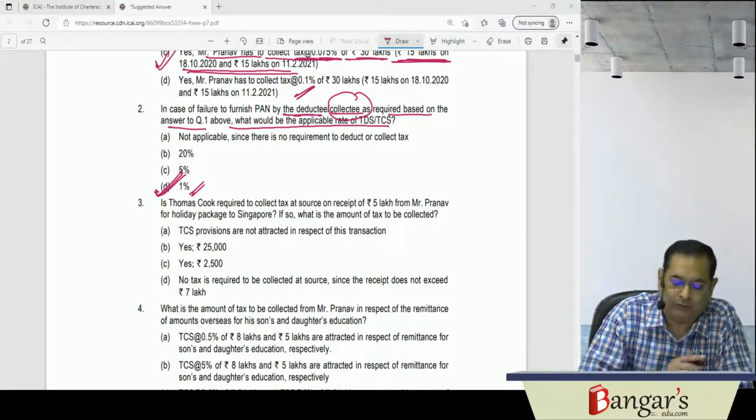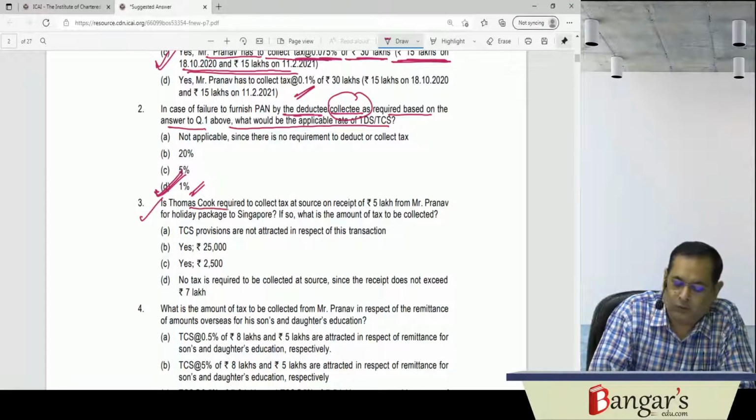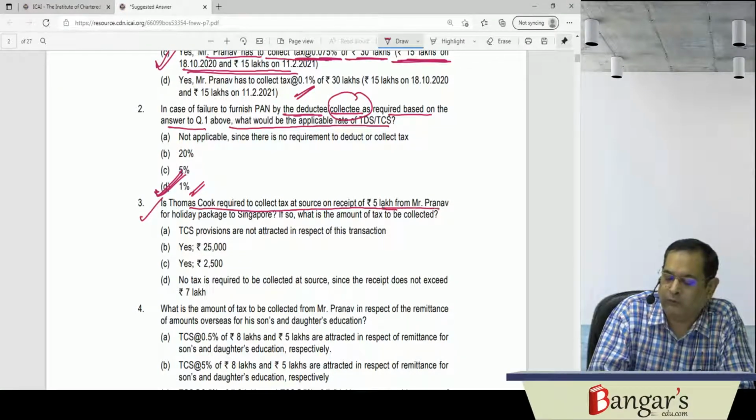Then in question number 3, is Thomas Cook required to collect tax at source on receipt of 5 lakh from Pranav for holiday package to Singapore?